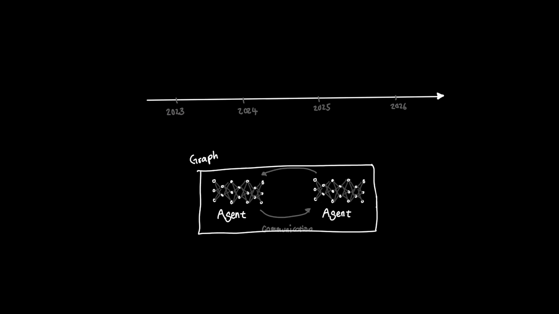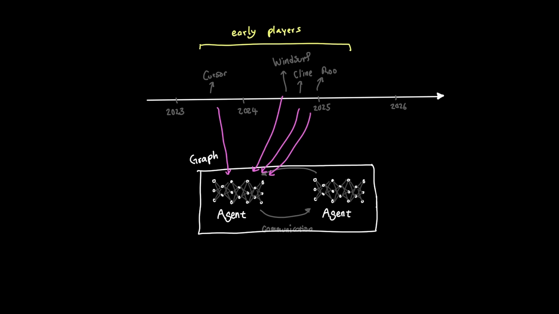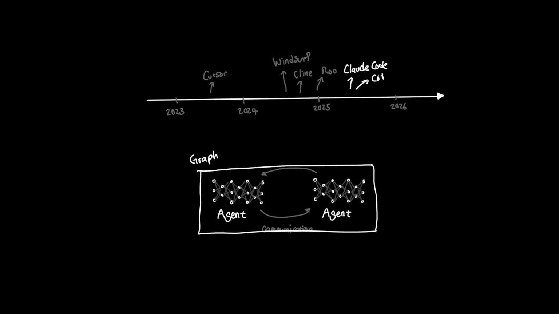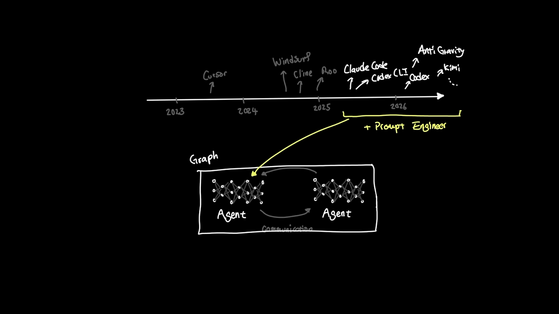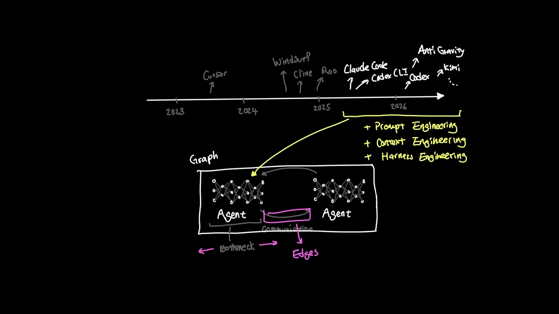So with the emergence of coding agents like Cursor, Cline, Roo, and Windsurf, which were some of the few early players back then, when it comes to agents, they focused more on single agents and improving that very agent instead of extending them to various edges that form a graph of agents actually working together. And over time, these agents individually started to incorporate better methodologies, going from prompt engineering to context engineering, better harnessing, and now the bottleneck started to shift away from what the node can do, to the graph and the edges that connect the nodes together.